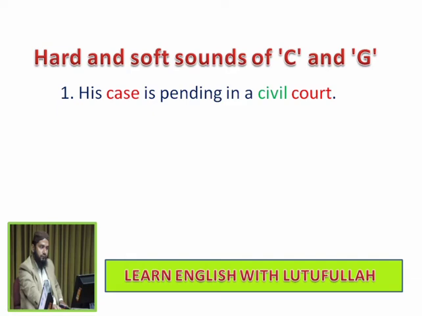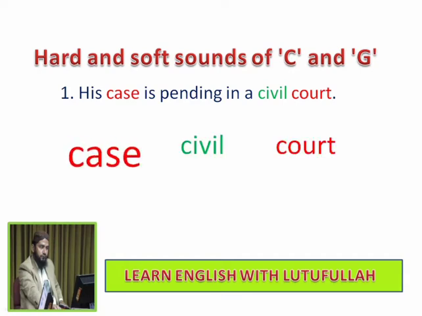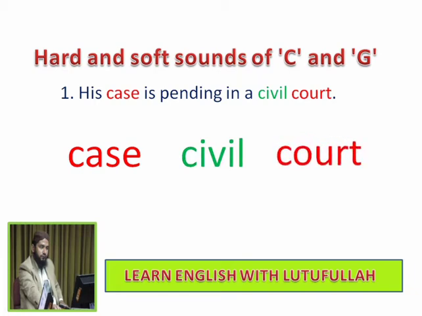Look at this sentence. His case is pending in a civil court. In this sentence, we have used three words which contain letter C. Letter C gives two different sounds in different words. In word case, C gives the sound of K. In word civil, C gives the sound of S. In word court, C gives the sound of K. So letter C gives two different sounds. One is the sound of K, other is sound of S.